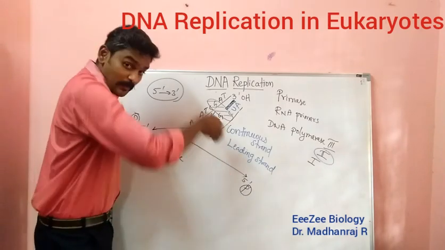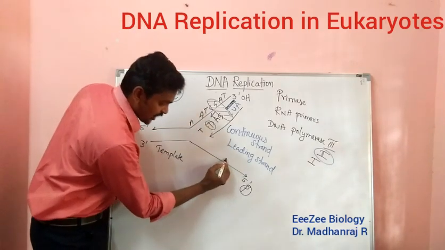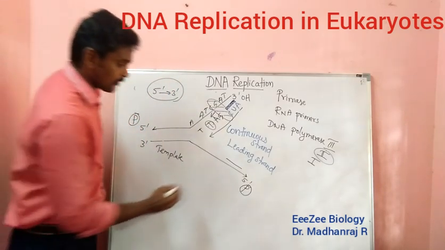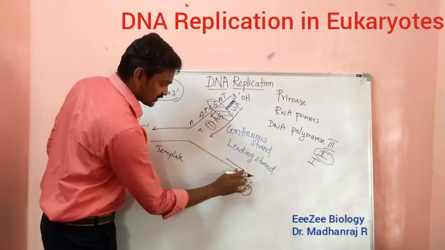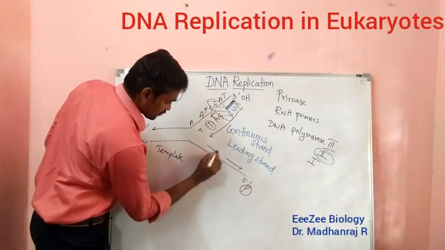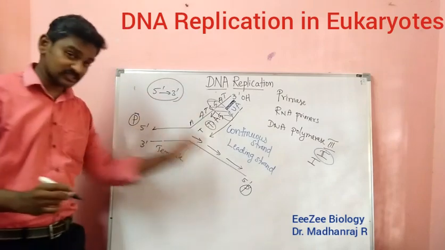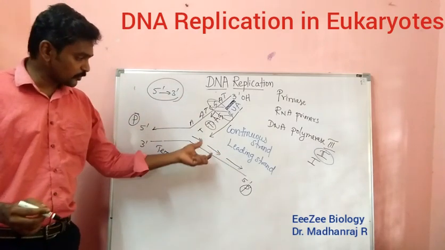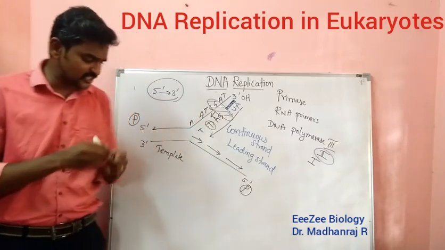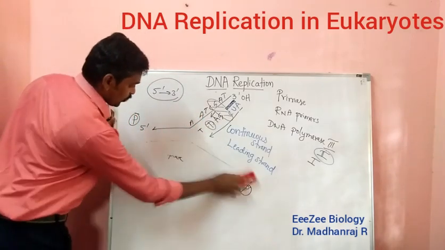So what happens? From inside, from here to here only, it will be producing, 5 prime to 3 prime. In this direction only you can see the DNA. So it will not be continuous, it will be a discontinuous strand. Why it is discontinuous, I will explain now.